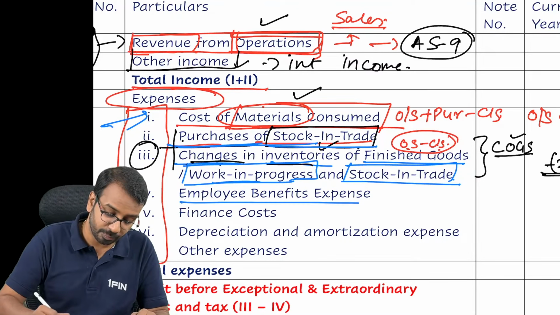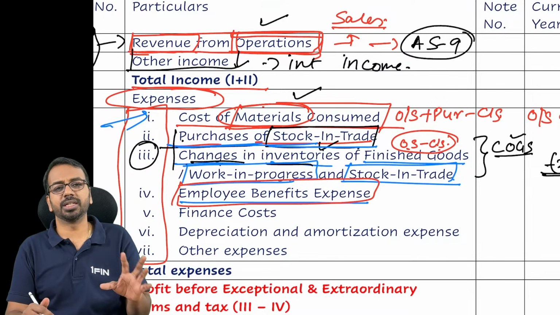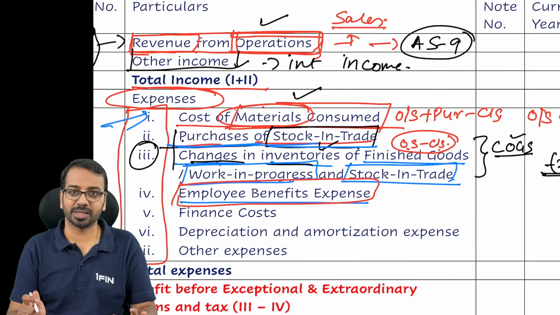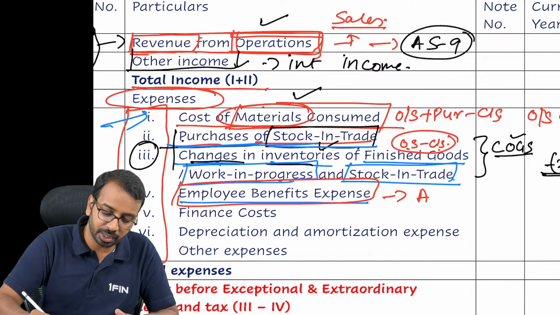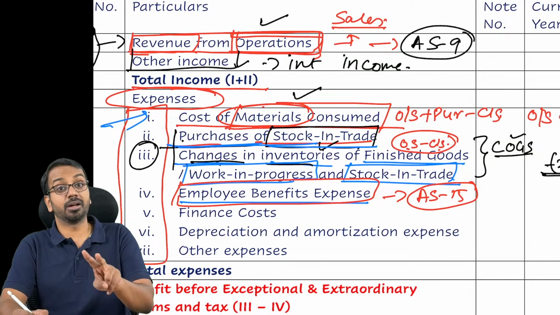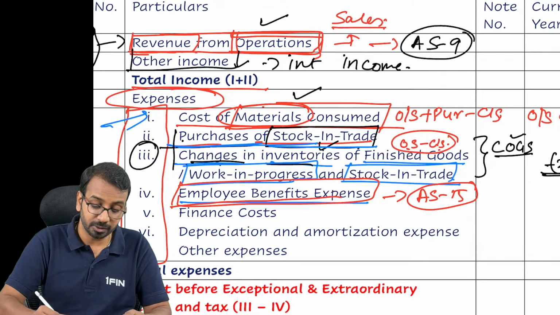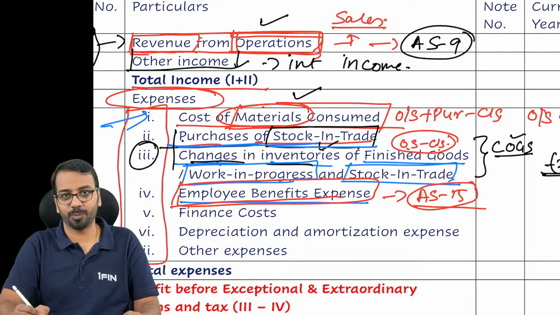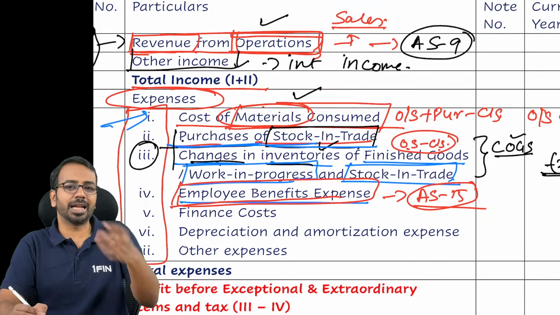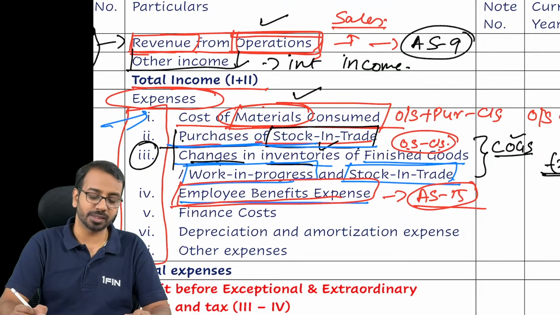Fourth, employee benefit expense. Now the thing here is your wages, your salaries, direct, indirect, everything will go under employee benefit expenses. This will be covered in Accounting Standard 15 as well. Two standards where students face difficulties, AS 15 and AS 19. So when we do AS 15, please pay extra attention. So all your salaries, expense, bonus paid, provident fund, gratuity, anything, all of that comes in employee benefit expenses.